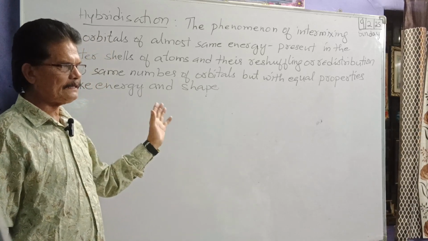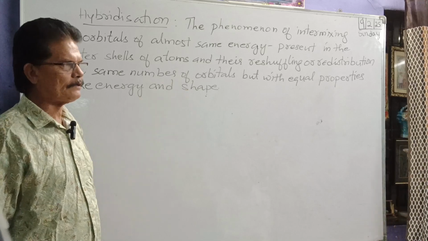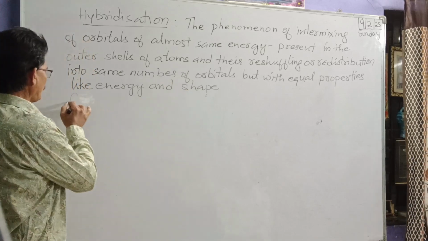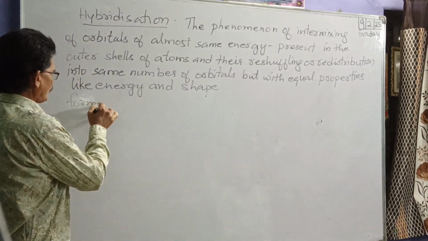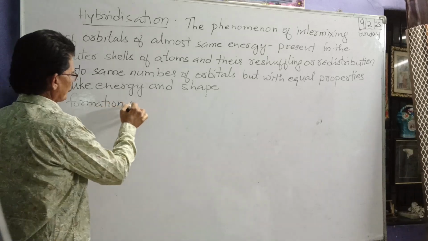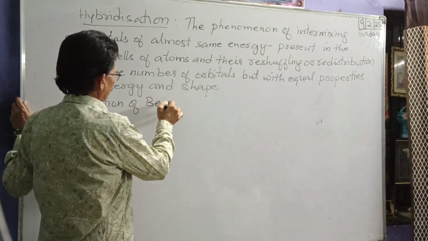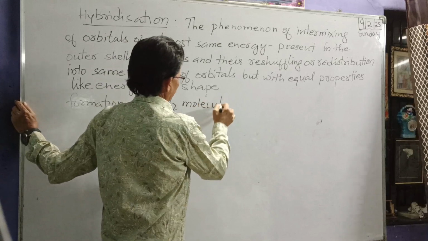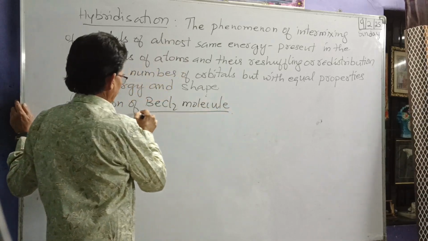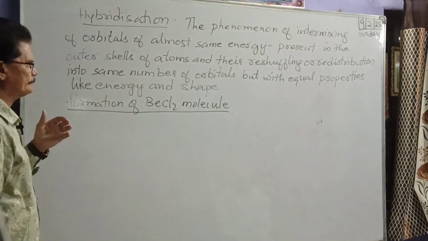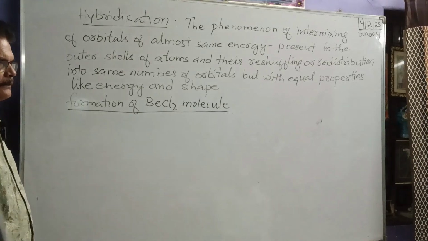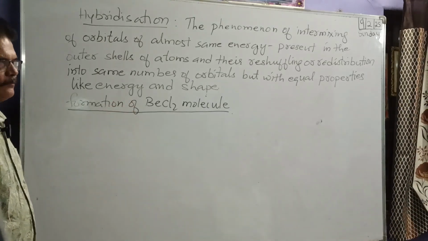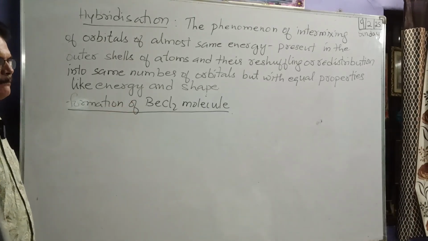Formation of beryllium chloride molecule. So we know the atomic number of beryllium is how much?